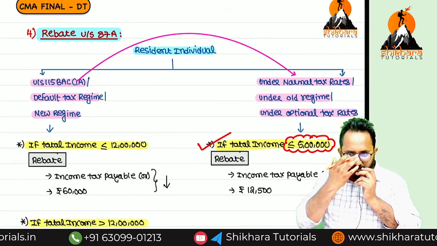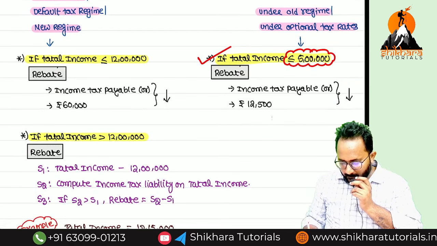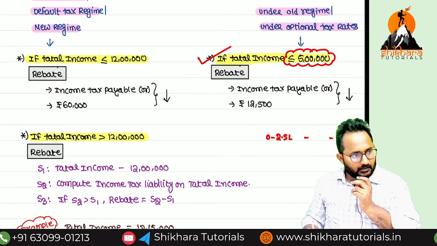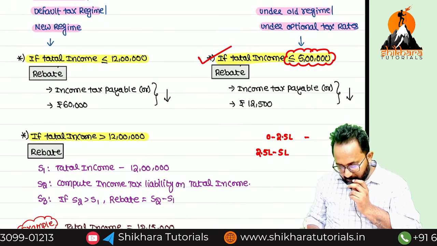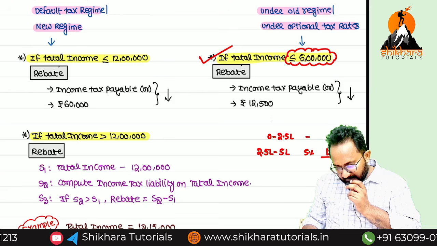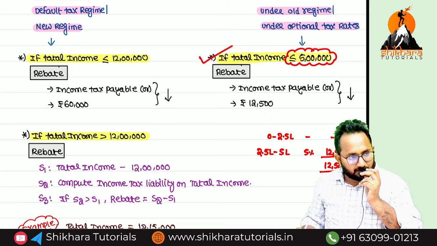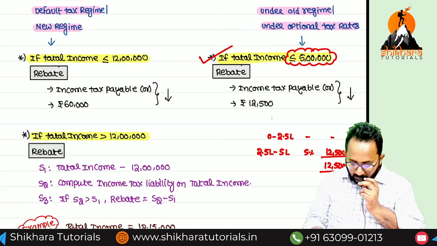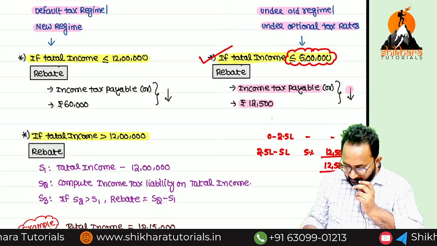Now take a normal person, below 60 years of age, and please calculate tax on 5 lakh. 0 to 2.5 lakh, how much? Nil. 2.5 lakh to 5 lakh, what is the slab? So maximum how much tax liability will you get if you have a total income of 5 lakh? 12,500. So the income tax payable is 12,500, whichever is what?